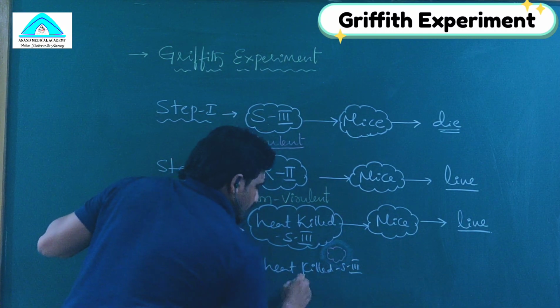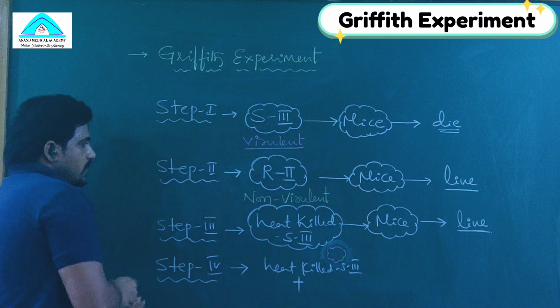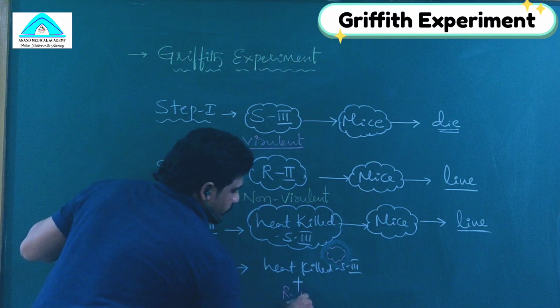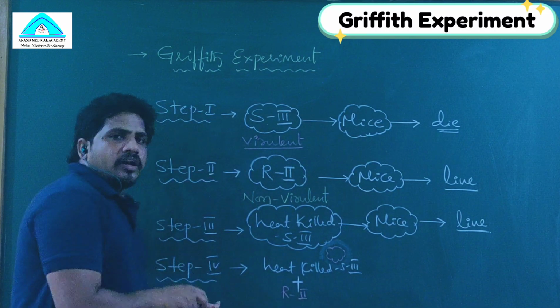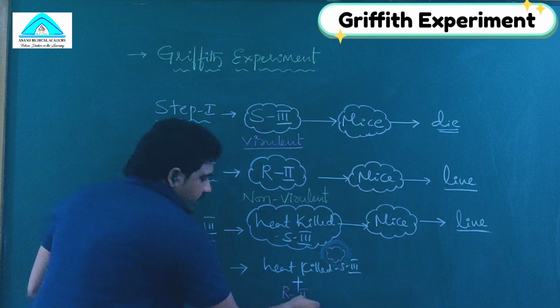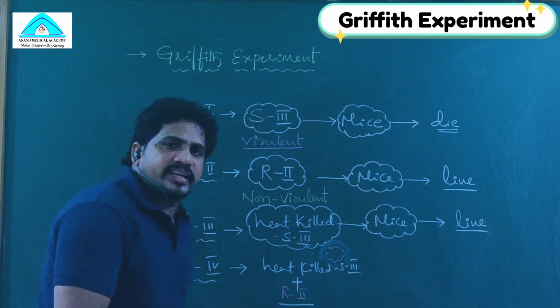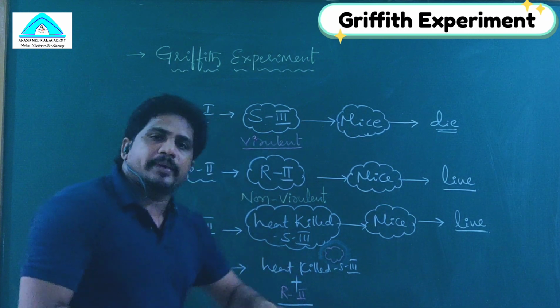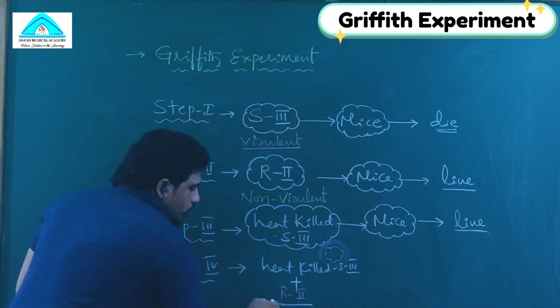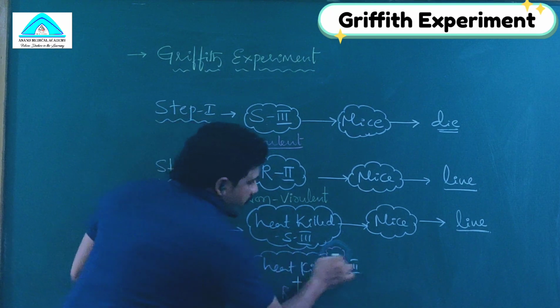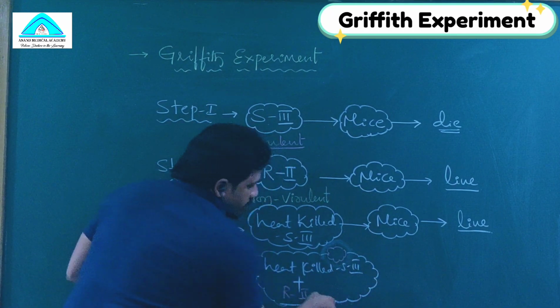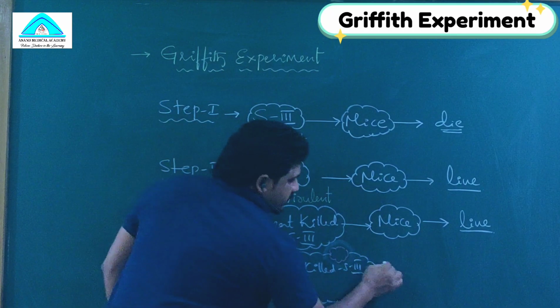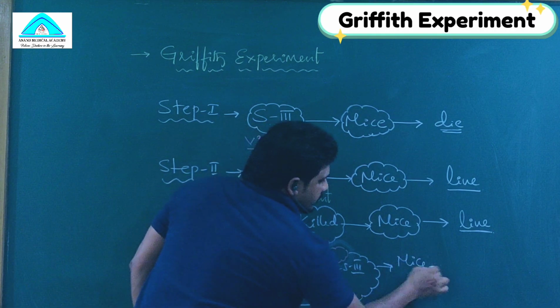S3 plus R2. What is R2? Virulent or non-virulent? Non-virulent. What is heat killed S3? Virulent or non-virulent? Actually S3 is virulent, but because of the heat treatment it becomes non-virulent. So both of the components are non-virulent. This combination is injected into the mice.